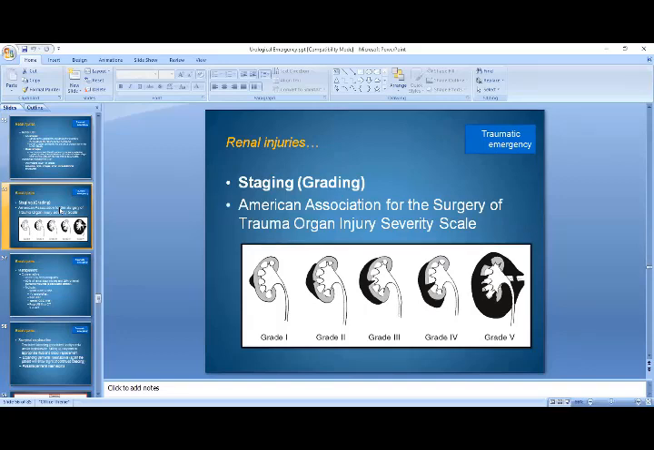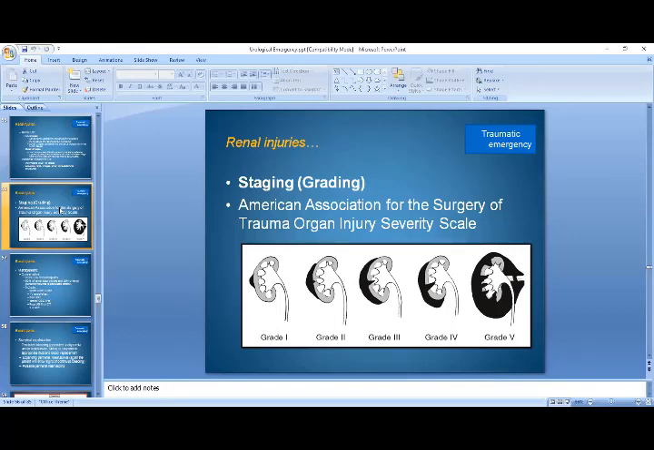So, what is the staging of the patients who sustain these renal injuries? Usually, the kidneys are graded into 1 to 5 grades depending upon the injury. Grade 1 is the injury that is present just beneath the Gerota's fascia. It means it is not going inside the kidney, and it is just present on the renal capsule.